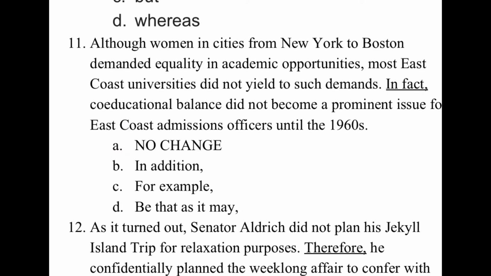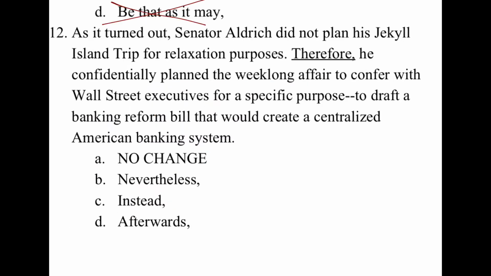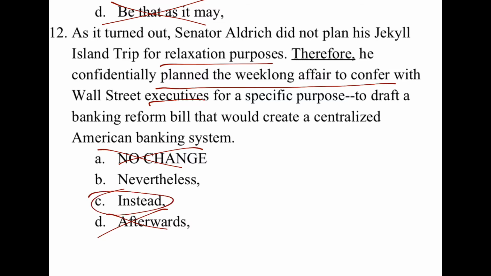Number 1, we're talking about equality in academic opportunities and coeducational balance, definitely a continuer, which allows us to rule out D. And looking through the different choices, in fact was probably the best one. Number 12, the difference in planning a trip for relaxation purposes versus planning it to confer with executives. We're looking for a contradictor, which rules out A and D. And reading these two, it turns out C is probably the best choice.